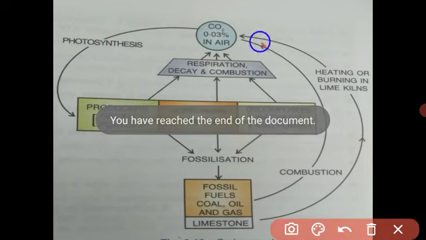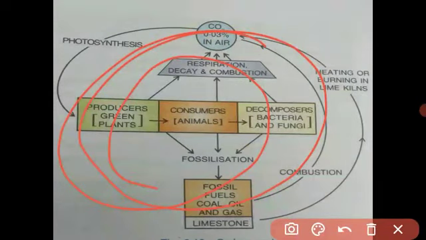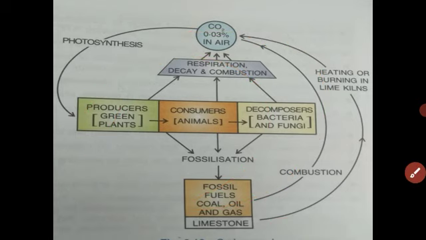Got it, student? What is meant by carbon cycle? Carbon cycle क्या है? Carbon cycle is a series of chemical reactions in which carbon as a chemical element, carbon dioxide, is removed from the air, used by living organisms in their body processes, and finally returned to the air. Understood, student? This was the last topic of the lesson.